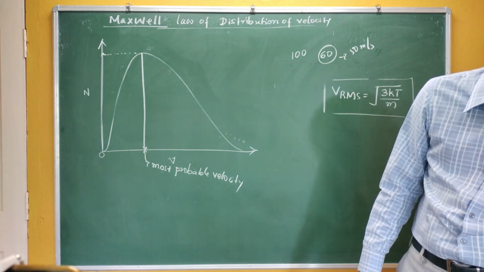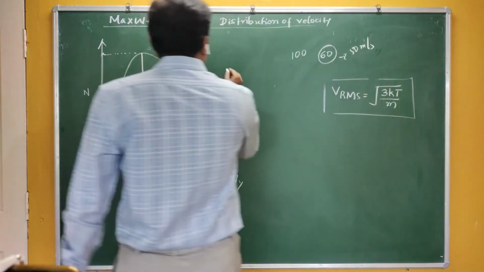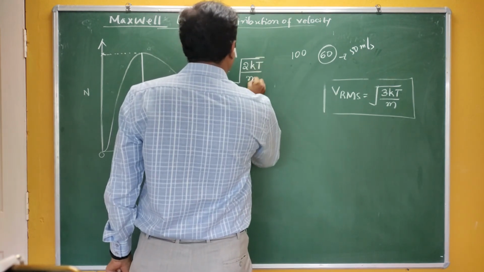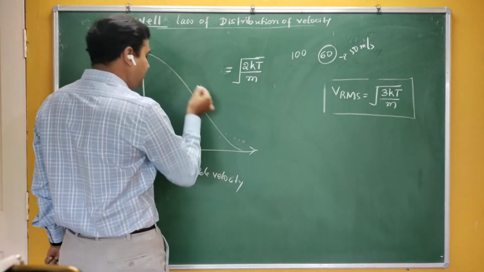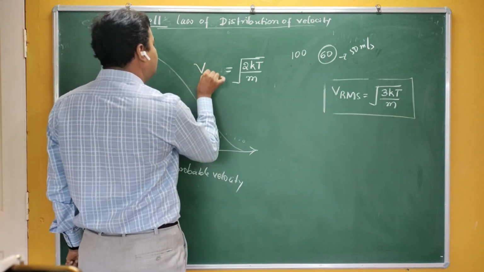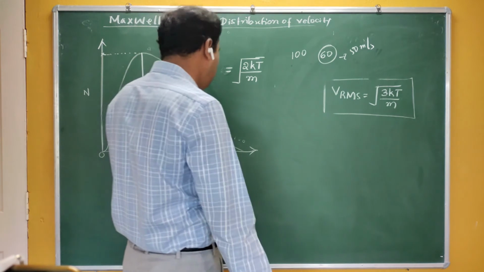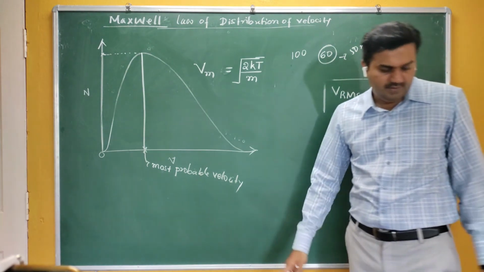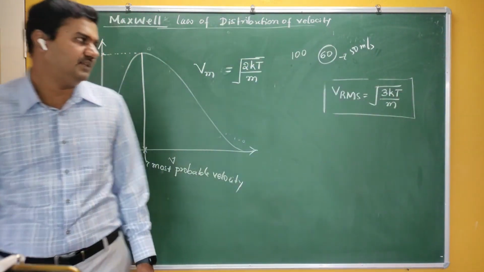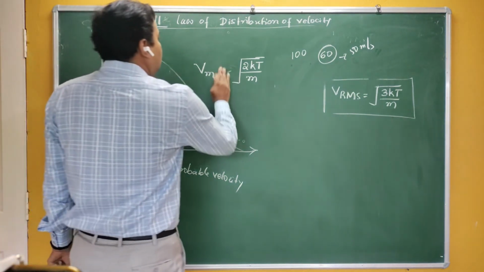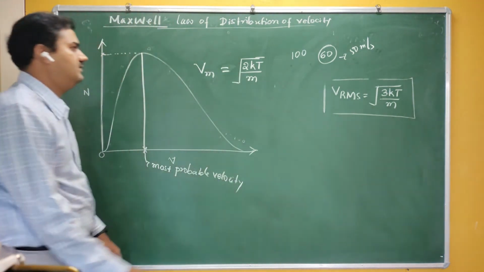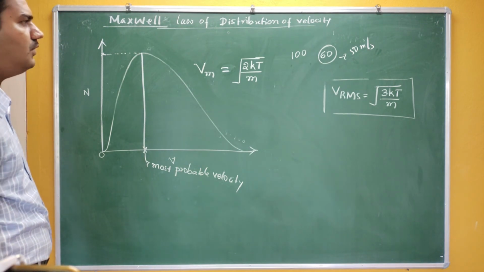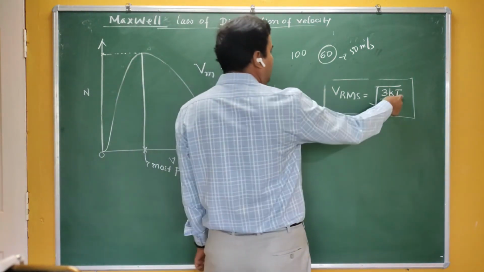It is the square root of 2kT by m. The derivation is a heavy mathematical derivation, which requires a high knowledge of statistics. Therefore, directly I am going to write the most probable velocity as the square root of 2kT by m. You can see here, this is 3kT by m.